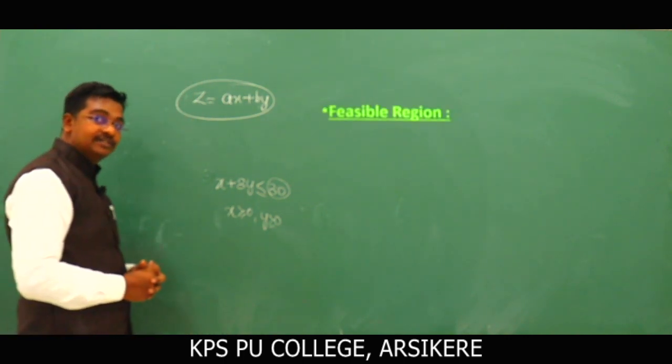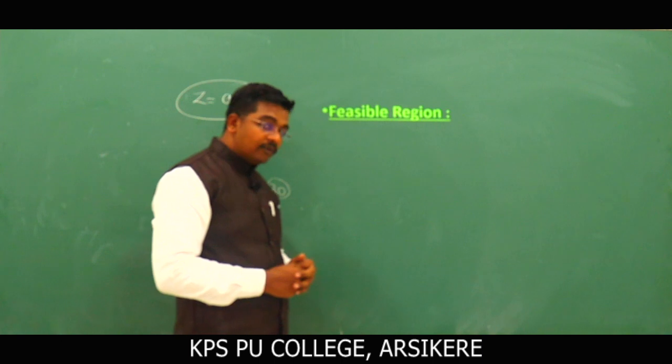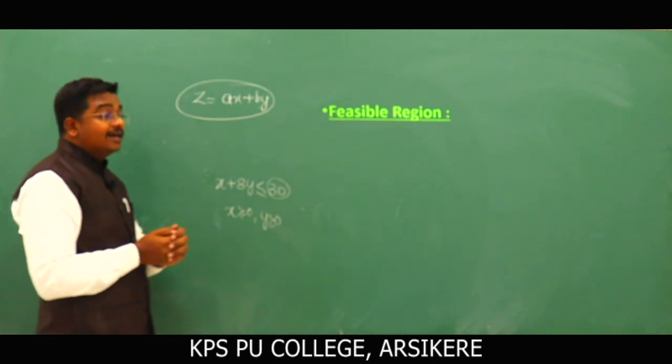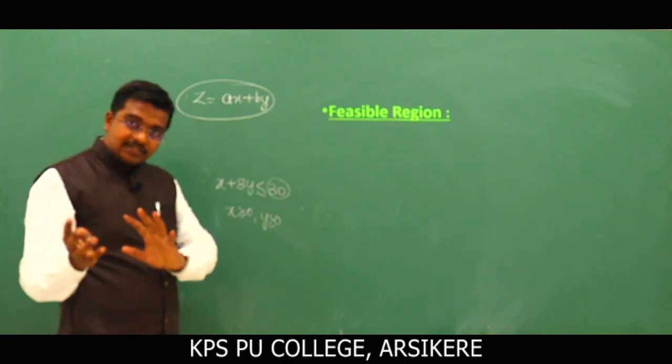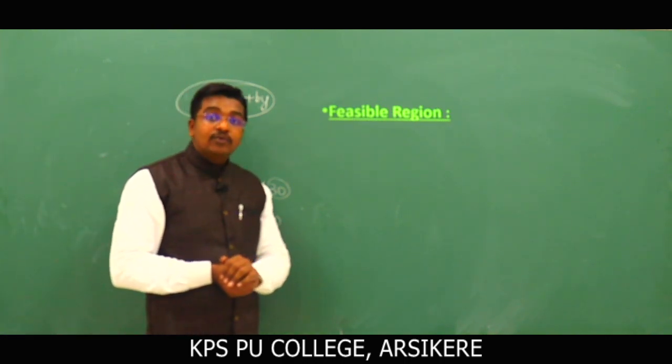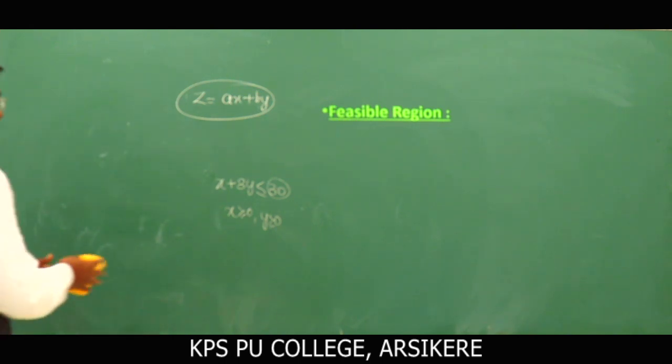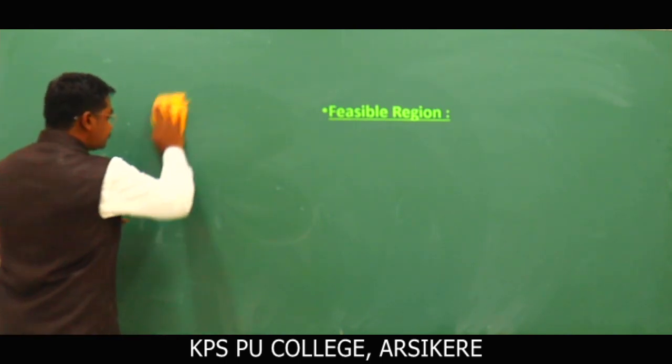Feasible region. So, we have seen the feasible region, right? What is the feasible region? The common region determined by all the constraints including non-negative constraints. We have already discussed the feasible region, when explaining the problem in the graphical method.